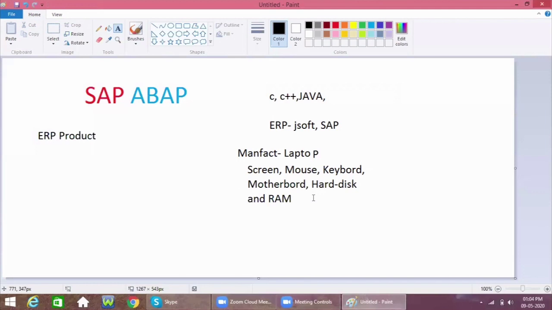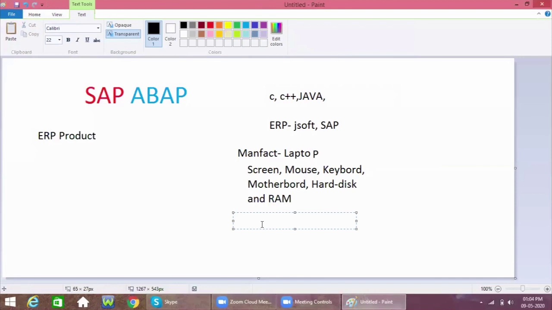If we connect all these things together, then it becomes a laptop. For doing this manufacturing, the company requires people, who are employees. With the help of employees, they manufacture these laptops.